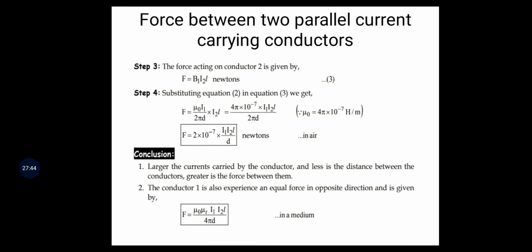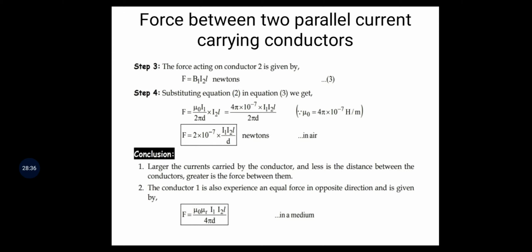Here we substitute the equation. Then force F is equal to mu naught I1 by 2 pi d into I2 L, that equals 4 pi into 10 power minus 7 into I1 I2 L divided by 2 pi d.